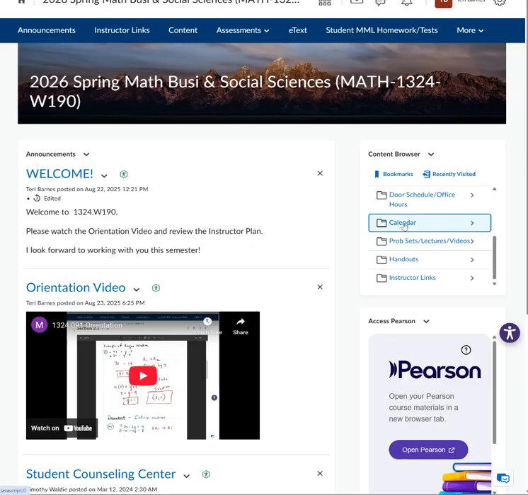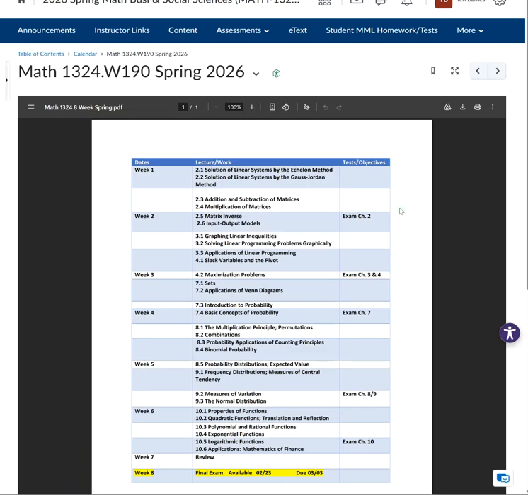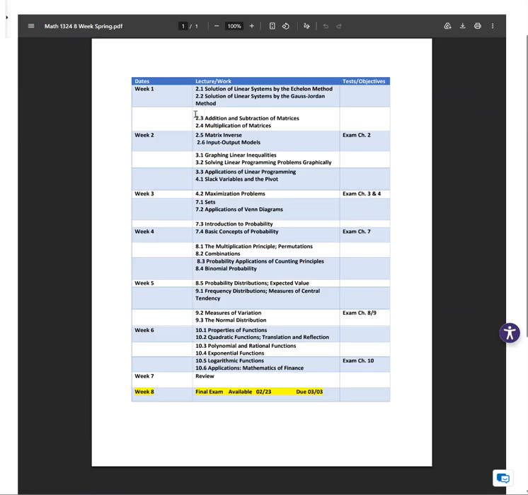All right, let's look at the calendar. So it looks very much like what you saw, but because this is 8-week, everything is out there at the beginning, and the final exam is not available till February 23rd. And then it is due March 3rd, because that's the week that the course is going to end. Everything else, you'll see the due dates, and they will be at the end as well. So you have a lot of flexibility in this because it's an 8-week, but you also have to stay up. But the final exam will not show up till February 23rd. And then you can do it here.